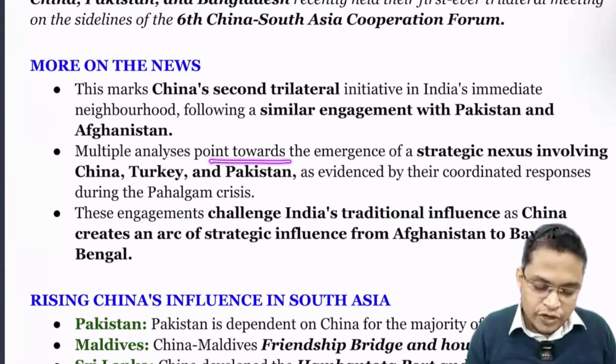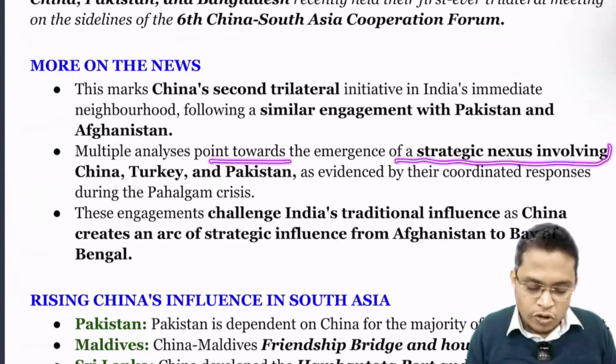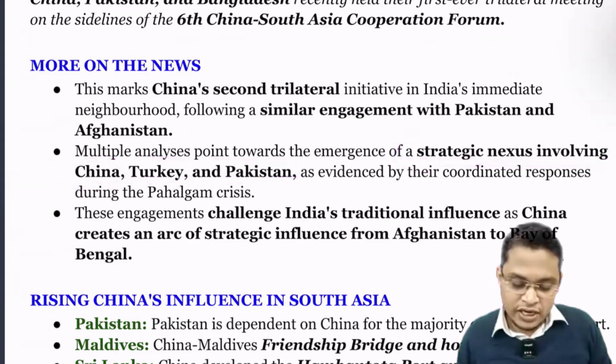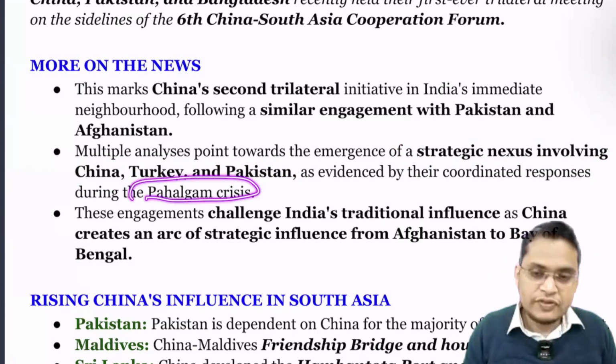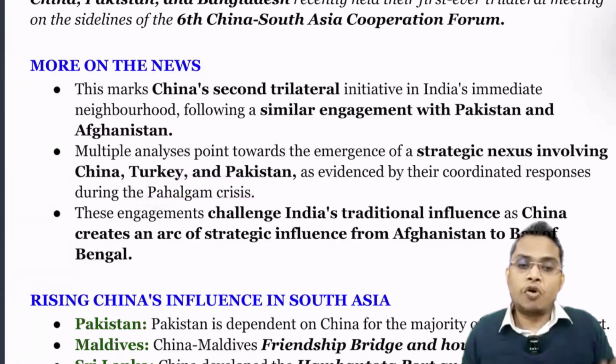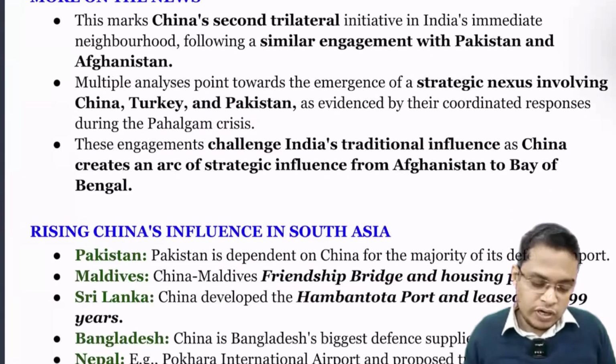Multiple analyses point towards the emergence of a strategic nexus involving China, Turkey, and Pakistan. This is what we have seen recently in the Pahalgam crisis. We have seen how they acted in coordination: China providing intelligence, Turkey providing military hardware, and Pakistan attacking India with drones. So we have to calculate that.